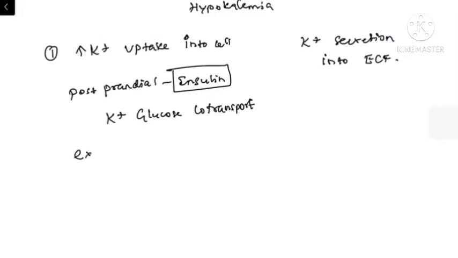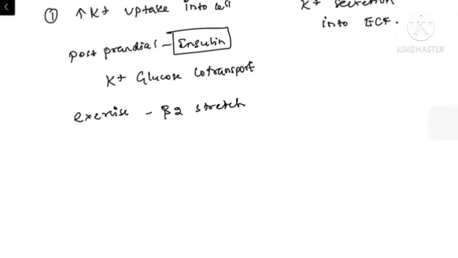And whenever you are doing exercise, there will be activation of beta 2 receptors present in the muscle. So this in turn activates the sodium potassium ATPase. So this leads to the transcellular shift of potassium from the extracellular compartment to the intracellular compartment.